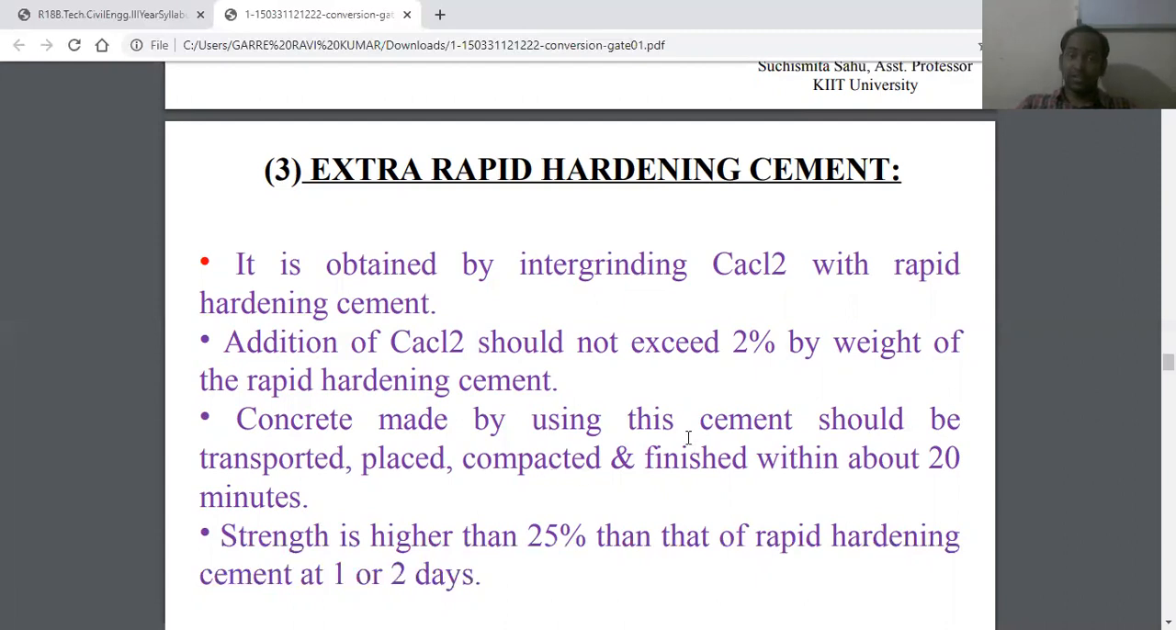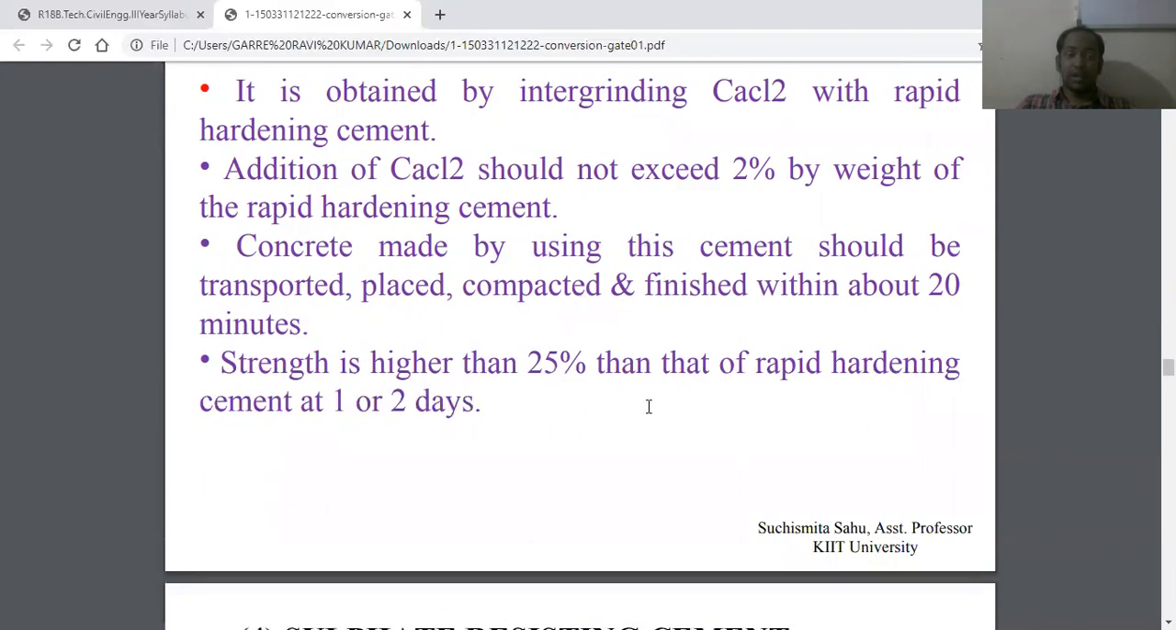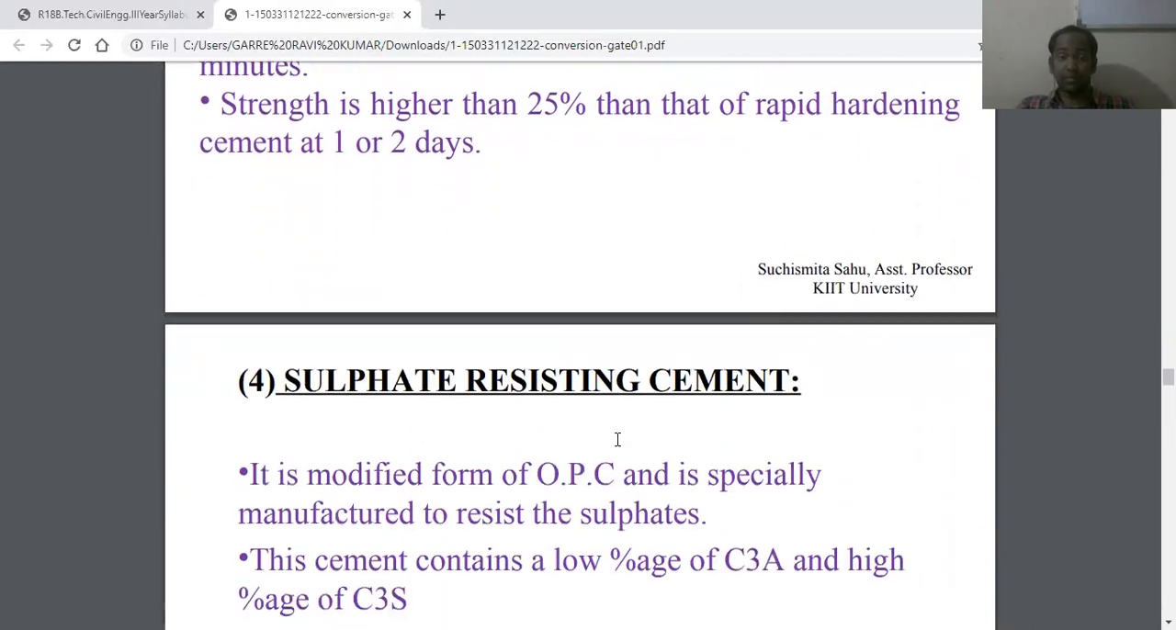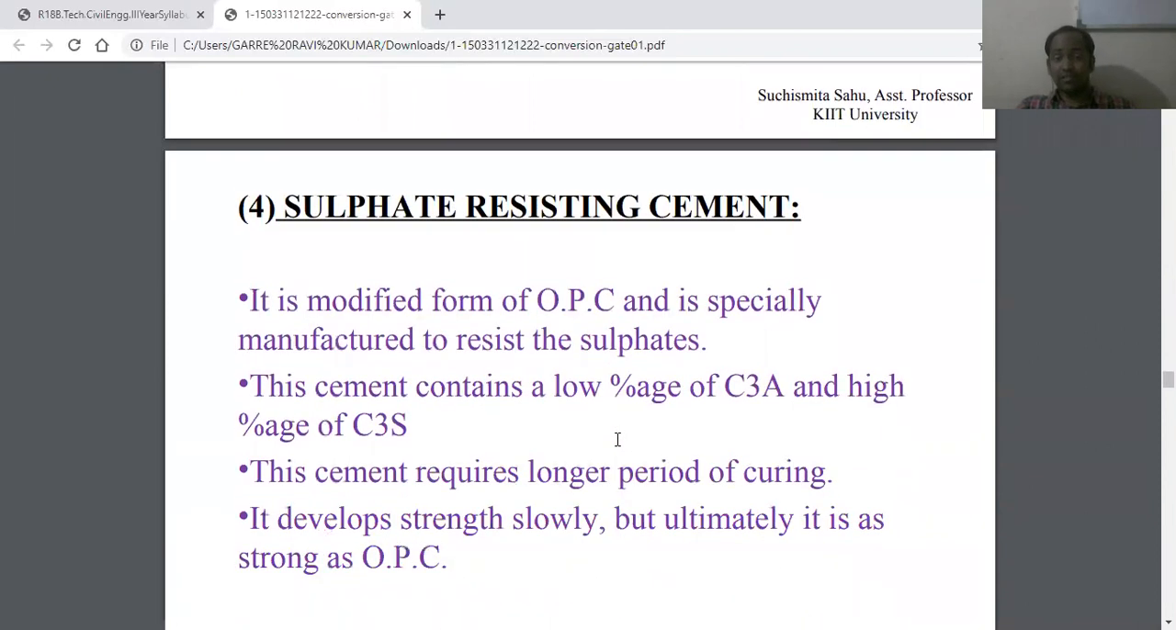This is the condition given to extra rapid hardening cement, and its strength is 25% higher than that of rapid hardening cement at 1 to 2 days. This is a good thing we have to remember. And the next one is sulfate resisting cement.